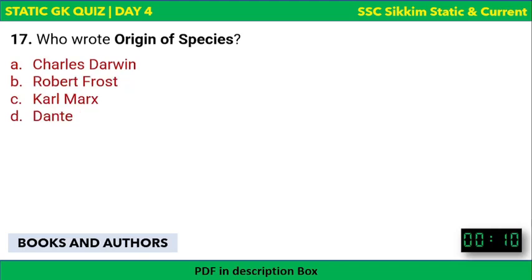Next, who wrote Origin of Species? Origin of Species. This also is a pretty easy one. Charles Darwin, Robert Frost, Karl Marx, or Dante? So the Origin of Species was written by Charles Darwin. Okay, next.